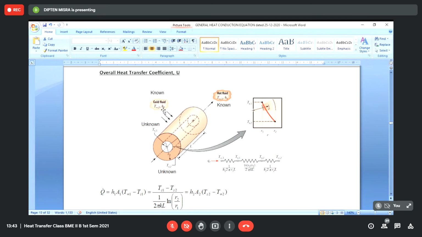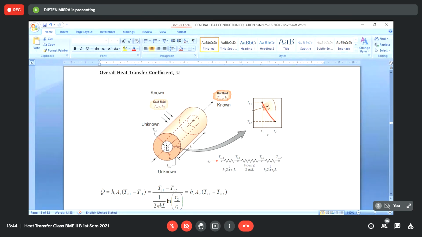In general, H1 and H2 will be different, as we have discussed, because the situation inside and outside is totally different. They may be occupied by two different fluids of two different chemical species. So all these things will make the value of H1 different from H2. Inside you have a hot fluid, outside you have a cold fluid. So what will happen? The hot fluid will tend to leave the heat to the outside.